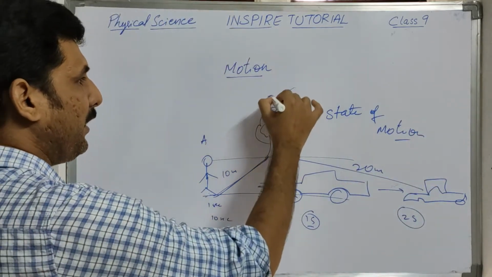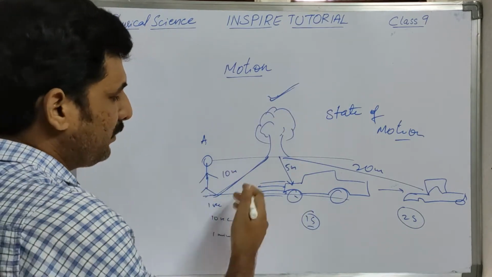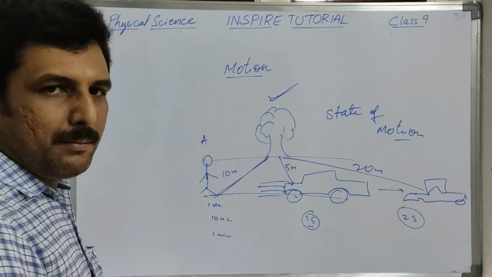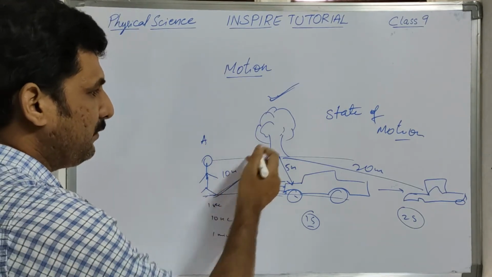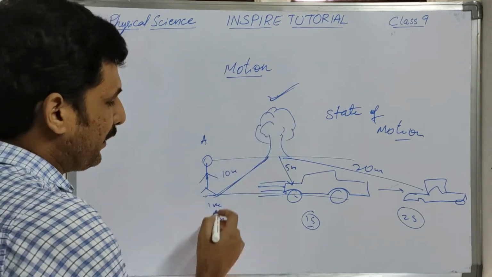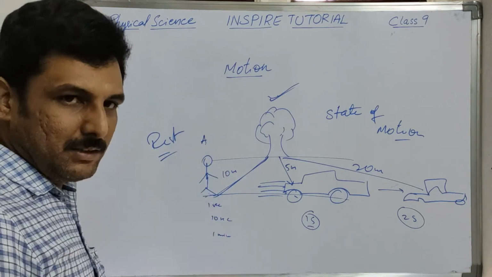But if you take the same tree as reference, and you're talking about a person who is standing on the road, then since the position of the person is not changing with reference to the tree, we can say the person is in the state of rest.